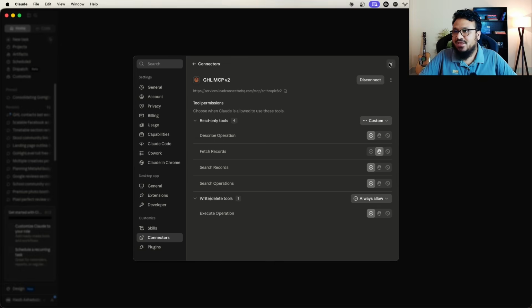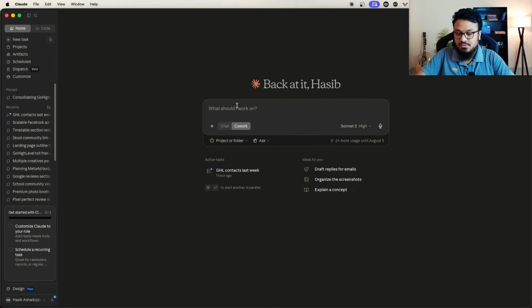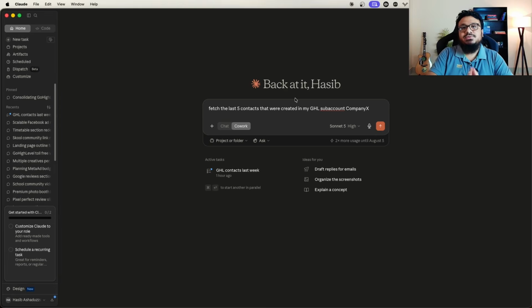Now, in order to test it, you can just close this one and then write a prompt, fetch the last 5 contacts that were created in my GHL sub account, company X. Once you do that, it will show you the list of contacts, or it will show you the last 5 contacts that were created. That proves that this connection is live and it's working. And then you can start usual conversation with Claude to do the operations on GHL. So that's how you can use the MCP configuration to connect Claude with your GoHighLevel.